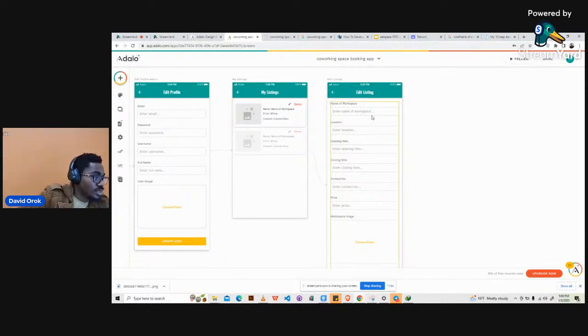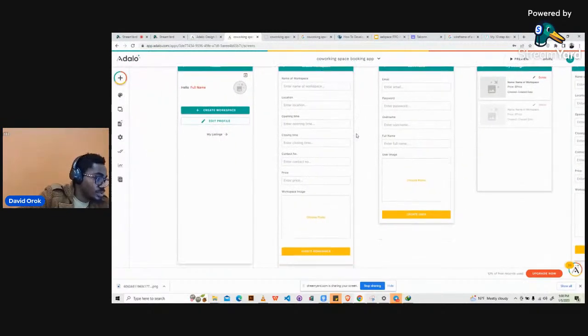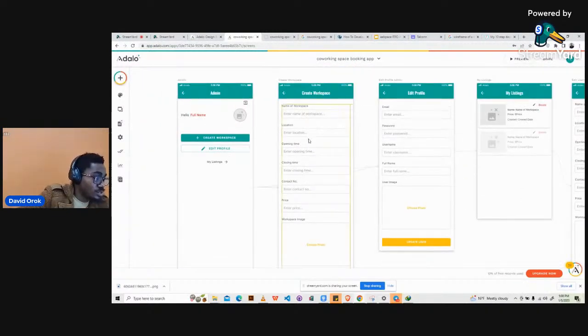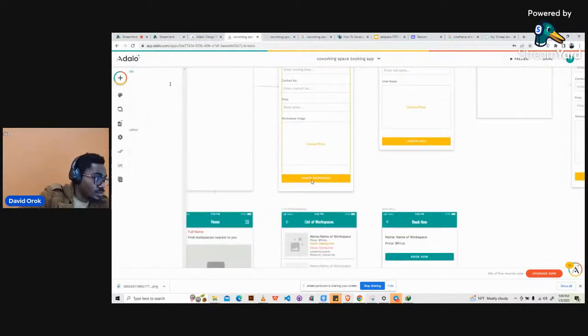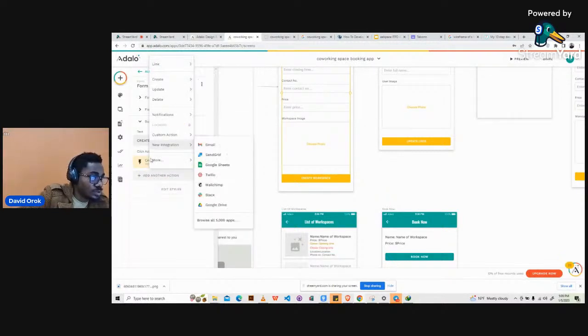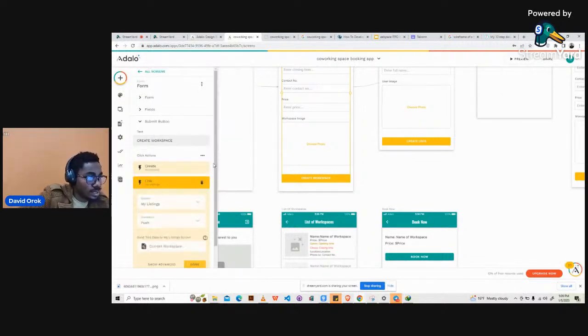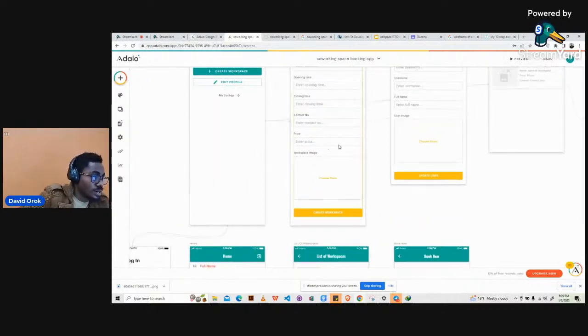The next thing we're going to do right now, what do we do next? Let's do some changes, right? When the admin uses the create workspace screen and creates a workspace, when they click to submit, they should be taken to view listings. So I'll add another action, go to link, and then say view listings or my listings. Yes, so they'll be taken to my listings immediately after they've created a particular workspace.